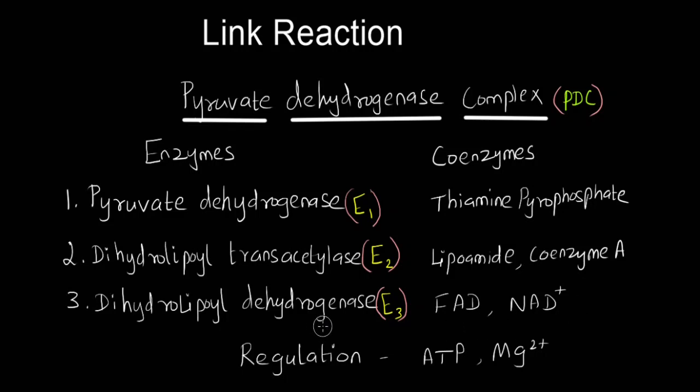The two enzymes, PDH kinase and PDH phosphatase, though they require a number of coenzymes and cofactors, ATP and magnesium ions play a major role.